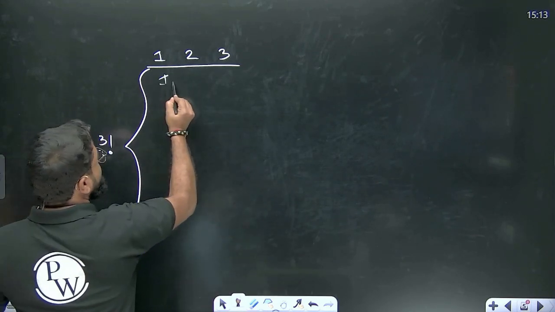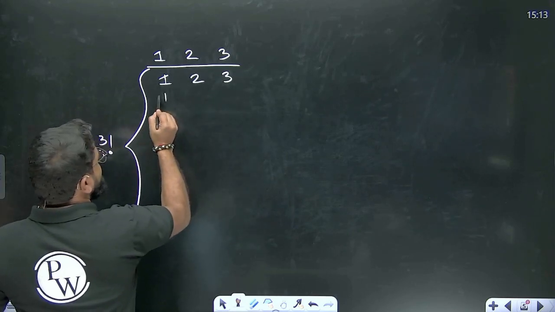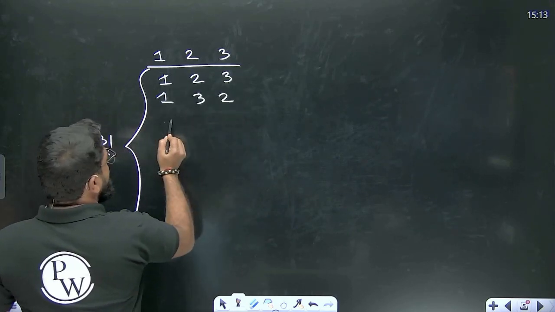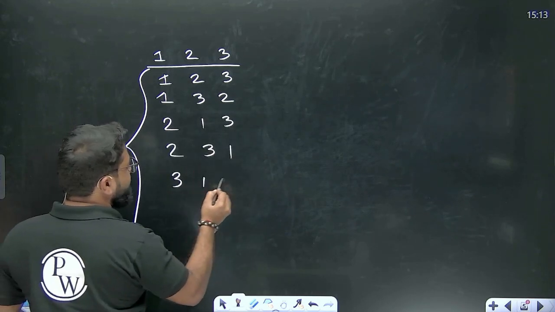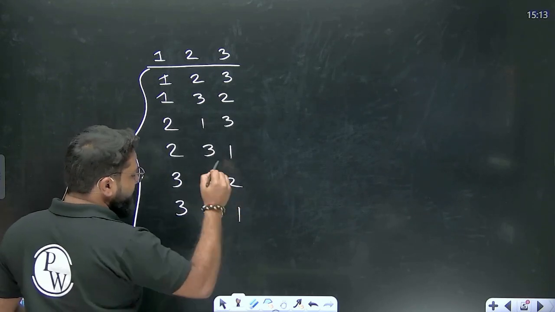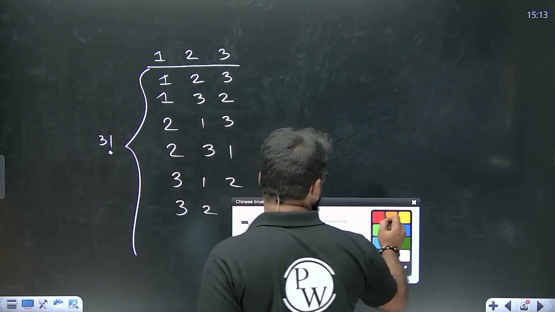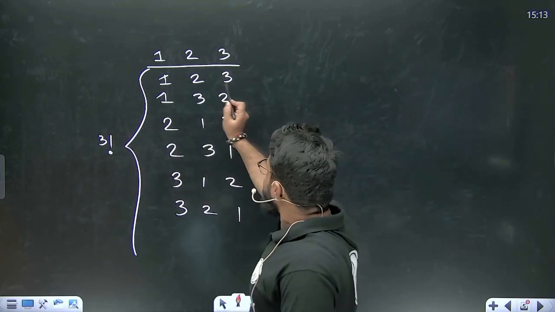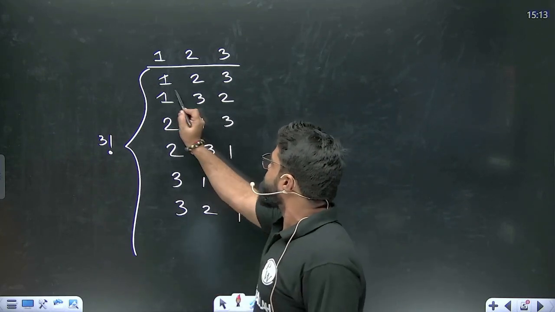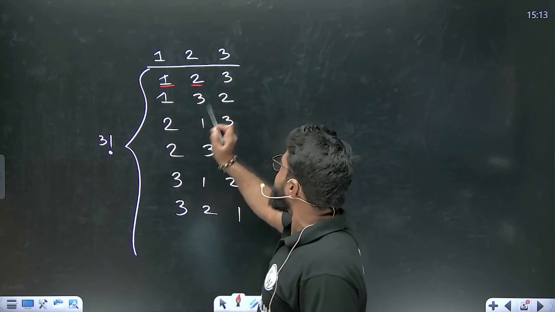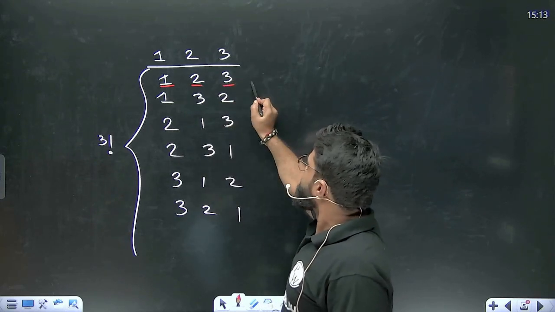So here the first possibility is 1, 2, 3. The second possibility you can write 1, 3, 2, or here you will have 2, 1, 3, or 2, 3, 1, or this is 3, 1, 2, and then this is 3, 2, 1. Now let's try to understand with the help of some representation. See, can we take 1, 2, 3? No, we cannot take 1, 2, 3. Why? Because 1 is at the right place, second is also at the right place, third is also at the right place. So we cannot take this.